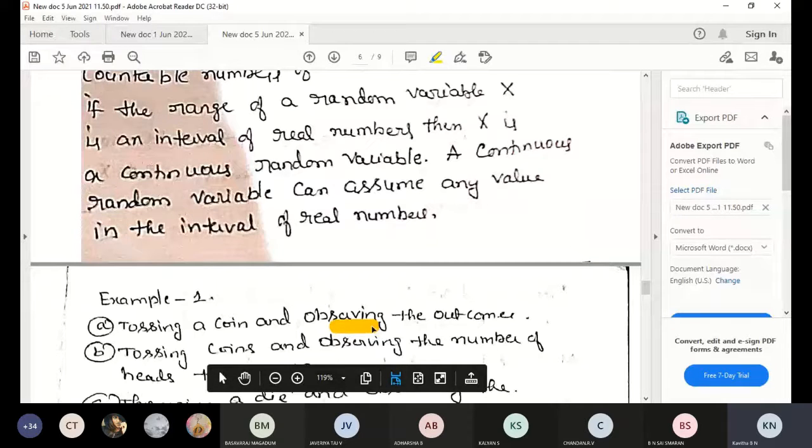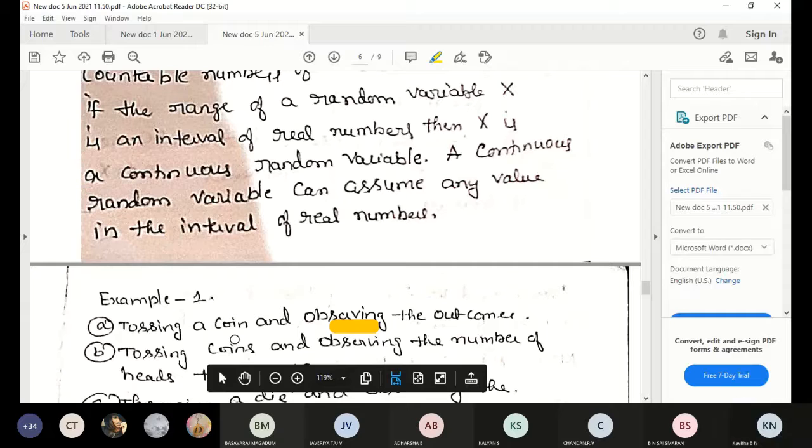Tossing a coin, we get only two possible outcomes: head and tail. You can toss 1 time, 2 times, 3 times, up to infinity, but countably. 100 times, 1000 times you can toss the coin.